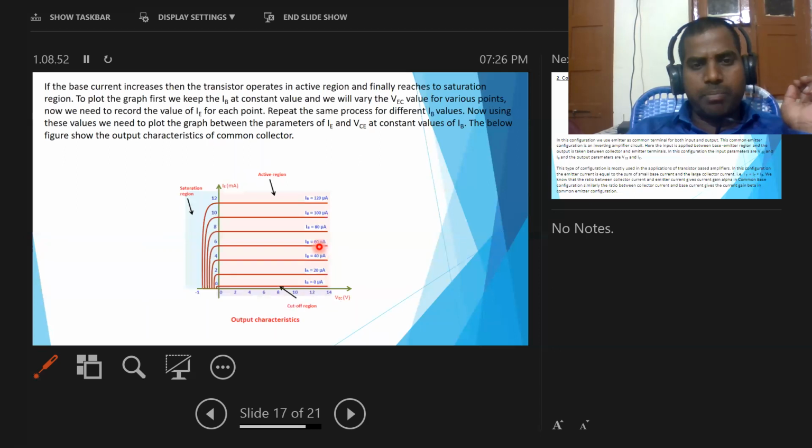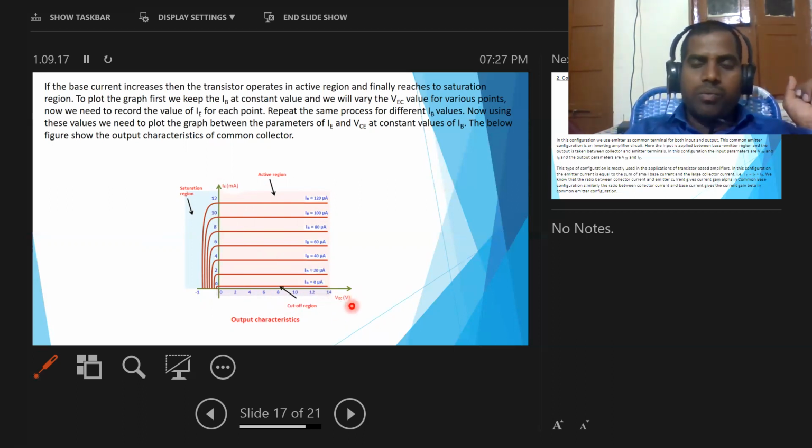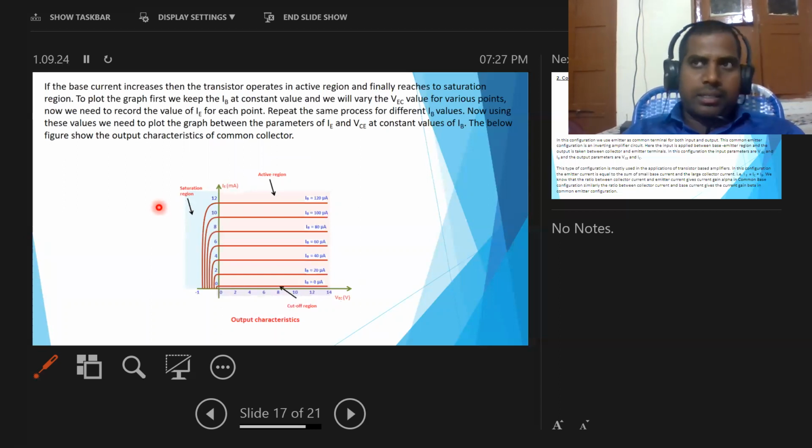currents at different values like 0, 20, 40, 60, 80, 100, 120 milliamperes. So by keeping these values constant and changing the output voltage, we take the different output currents. Then we can draw a graph between IE, the output current, and VEC, that is the output voltage. Now this graph gives the output characteristics for the common collector configuration.